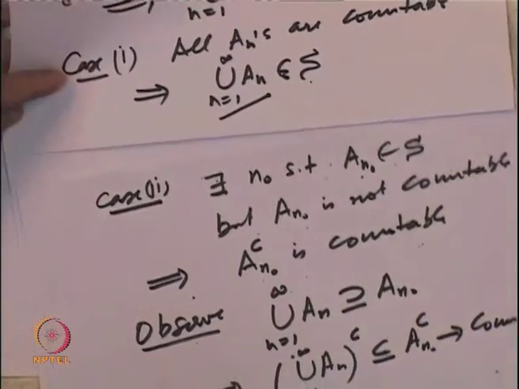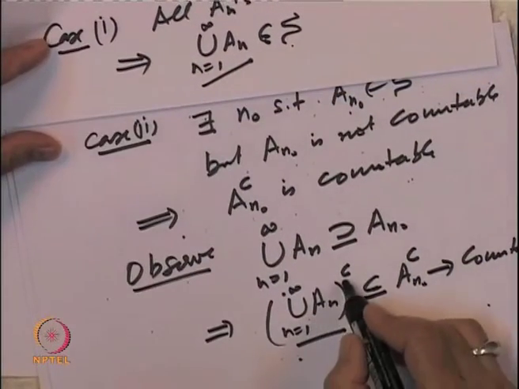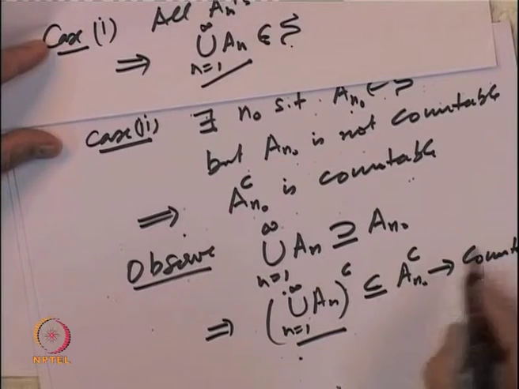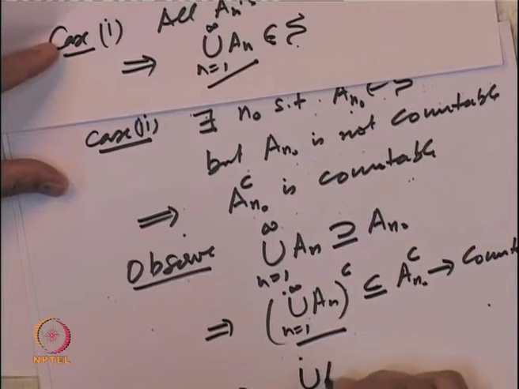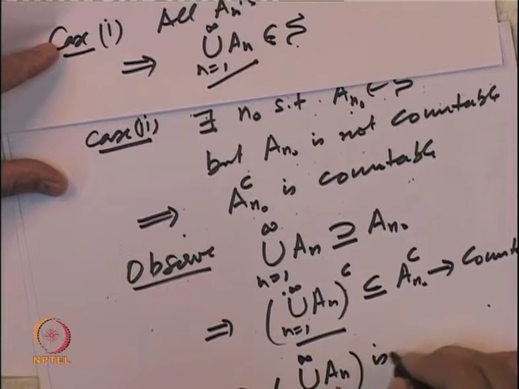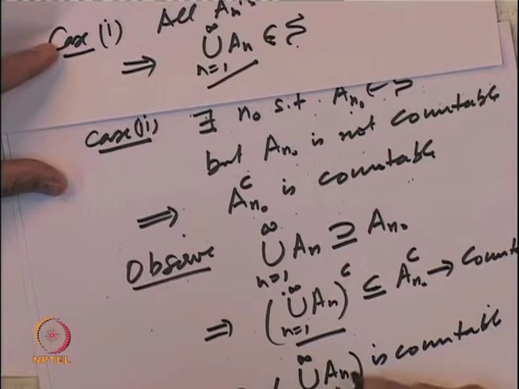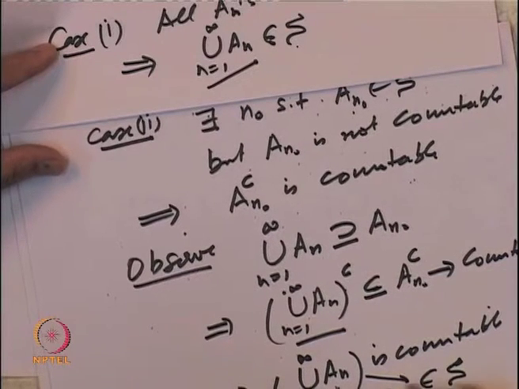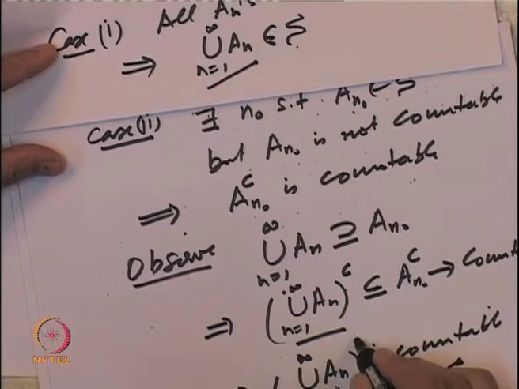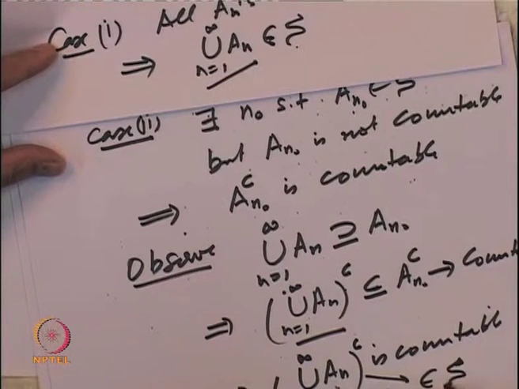So, this set, its complement is a subset of a countable set, so the complement is countable, and hence this belongs to the class S.